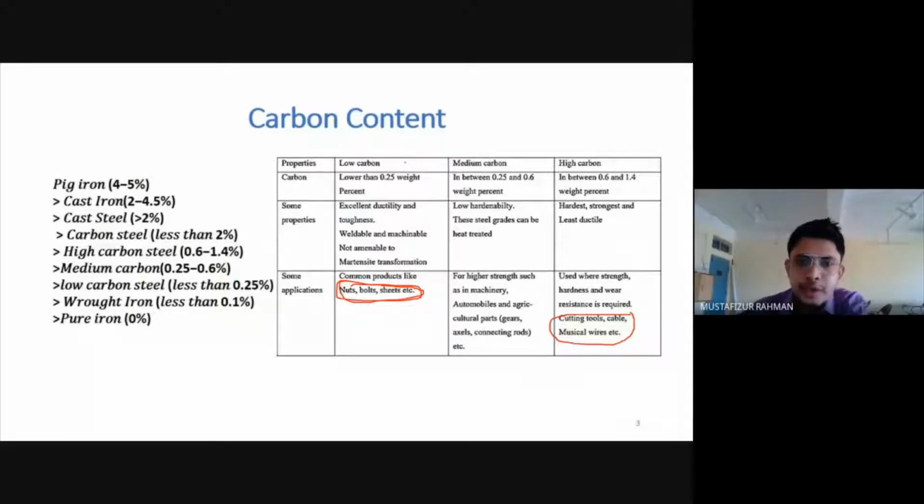So we have to remember what carbon does to the steel, to the iron, and what the different percentages are for some of the important types of iron. According to the percentage of carbon, what are the different types? What is wrought iron? What is low carbon steel? What is the percentage in them? And what is pig iron? It has the most fraction of carbon in it.